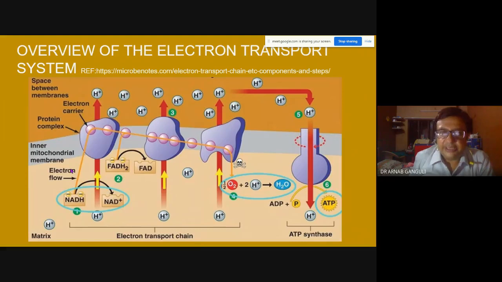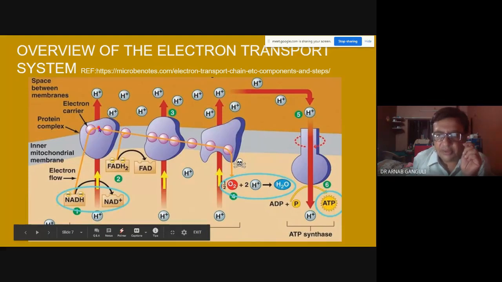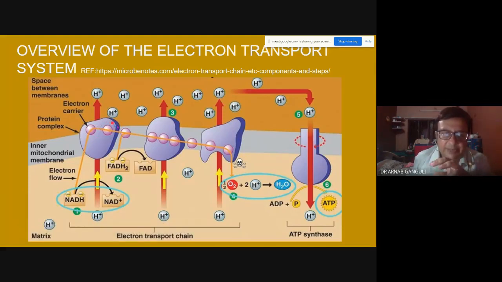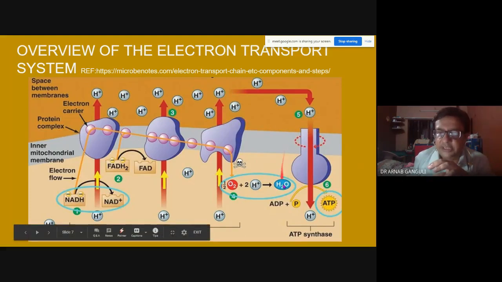So let's go to the next step. This is an overview of the electron transport system. Essentially, you have a few compounds over here. You have the first complex, a second complex here, the third complex here, the fourth complex here, and this is a fifth complex, but this is not considered a complex.